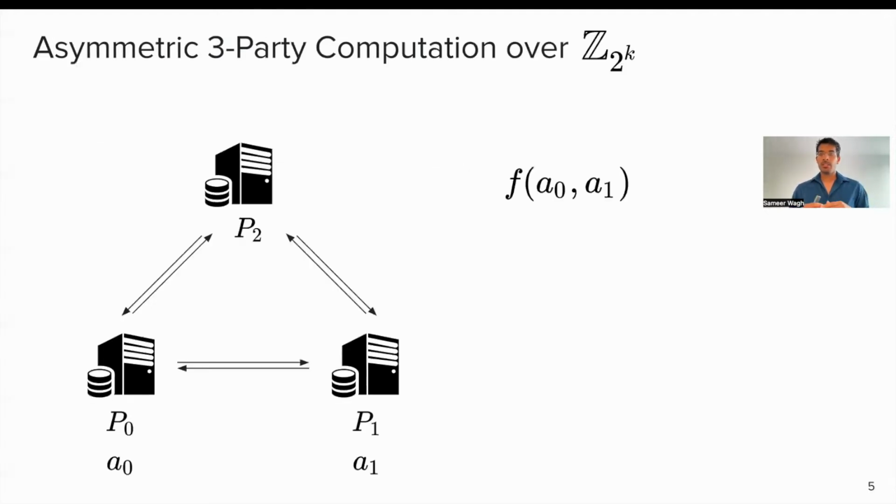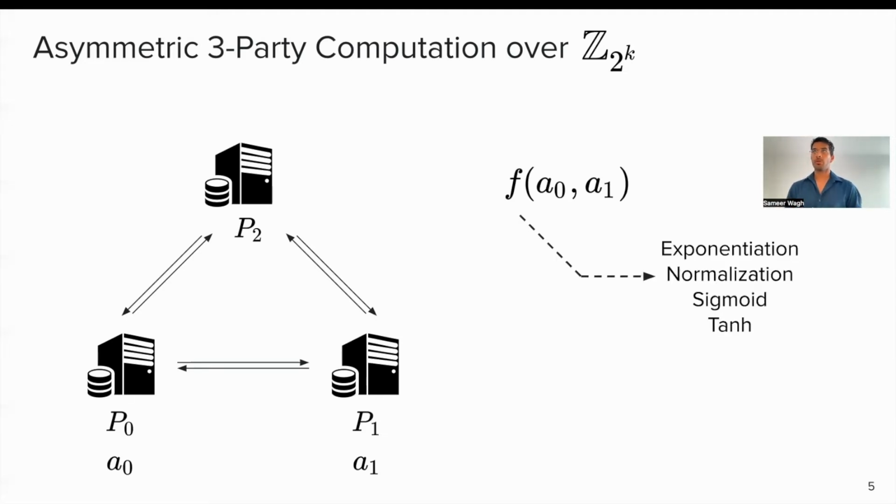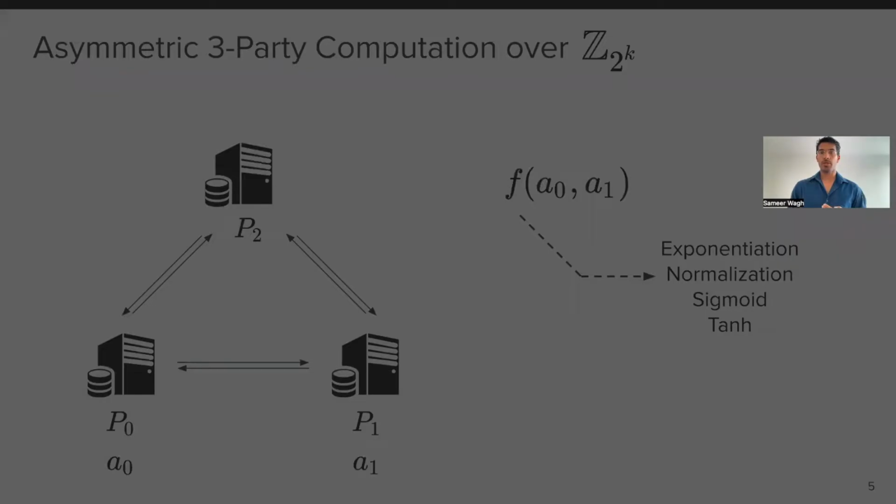A little bit about the overall setup of this MPC protocol: we are going to be working in a three-party asymmetric protocol setup. In this, you have two parties, P0 and P1, who do a 2 out of 2 secret sharing of the input, and then there's a third helper party, P2. The function to be computed is one of these nonlinear functions which we have talked about. Since it's a lookup style protocol, it's agnostic to which function we are really looking at. All the data is operating over the ring 2 to the power k.